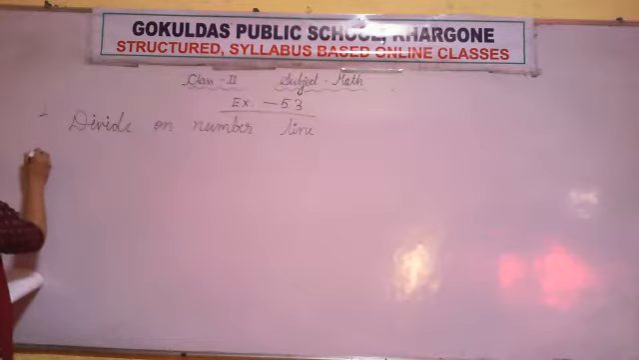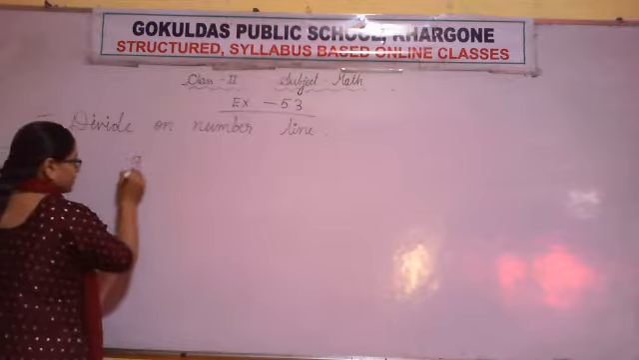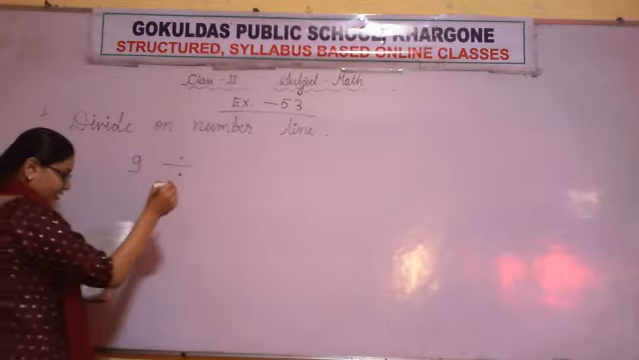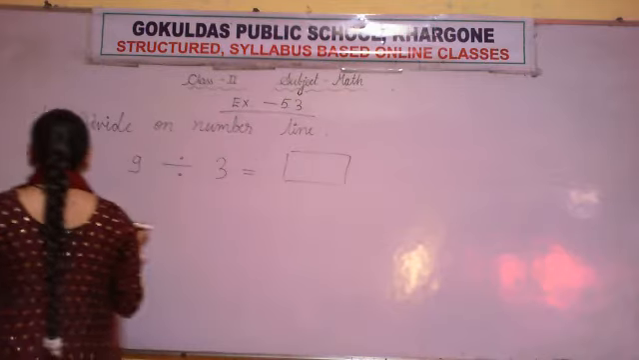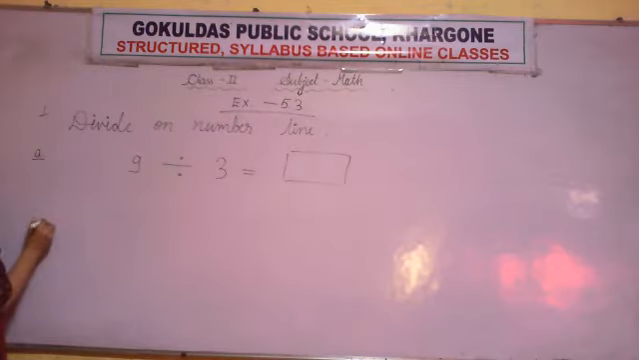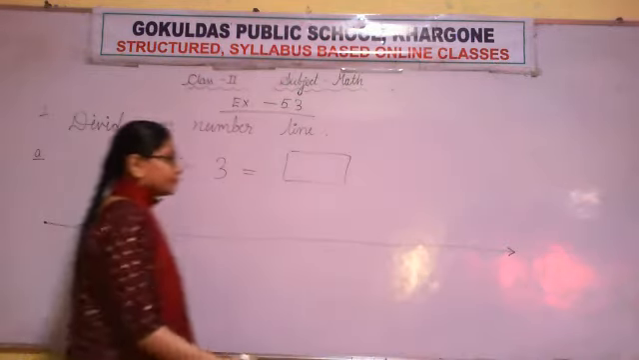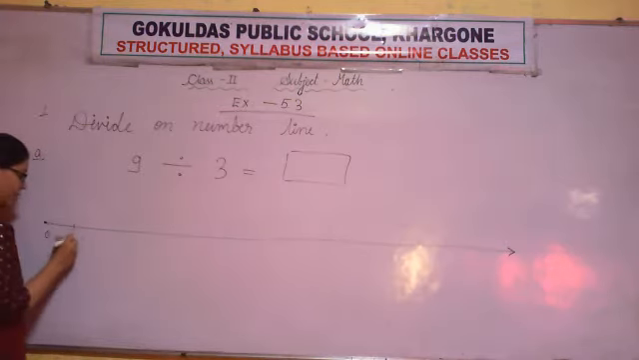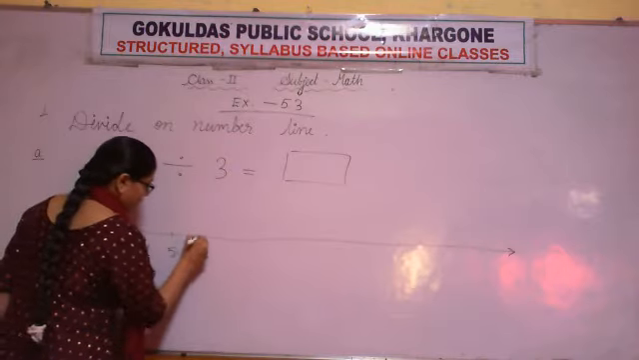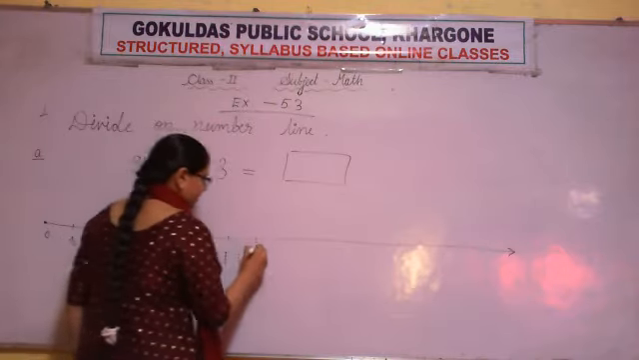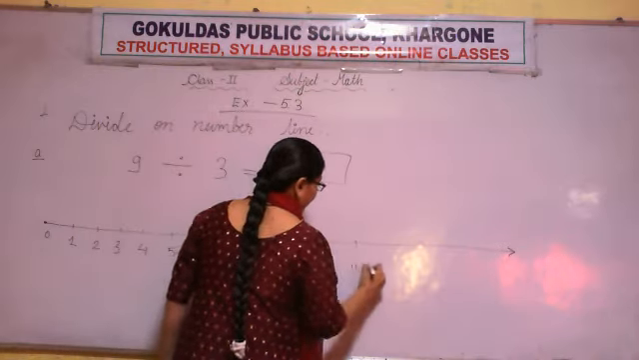Now, question A, 9 divided by 3. Now let's make the number line first. Starting from 0, 1, 2, 3, 4, 5, 6, 7, 8, 9, 10, 11 and so on.